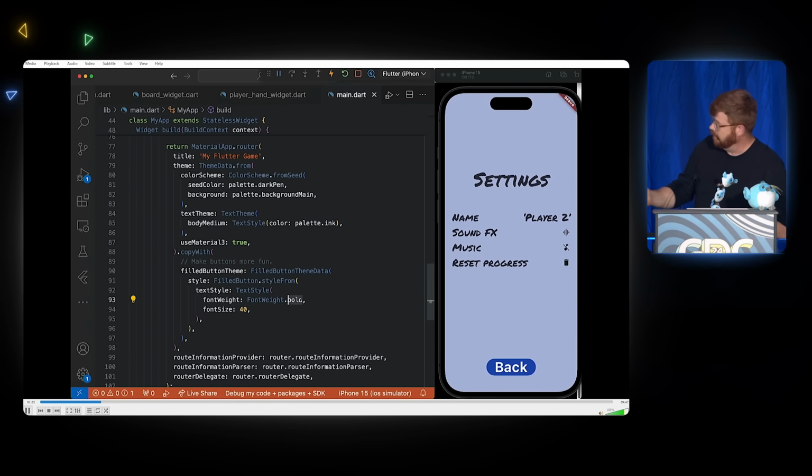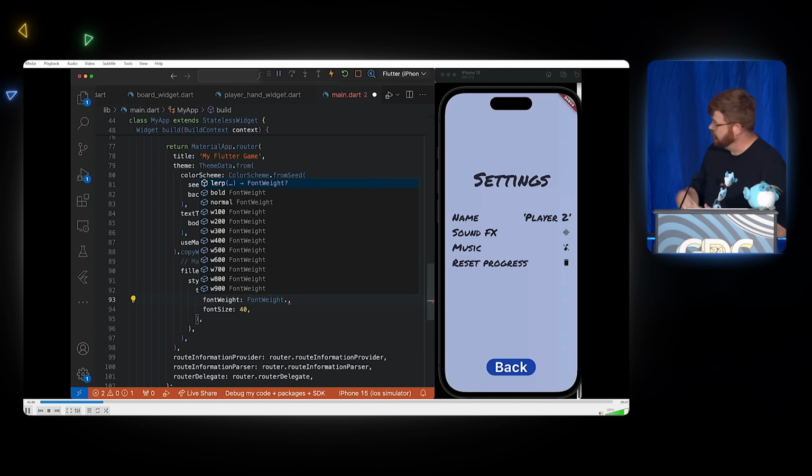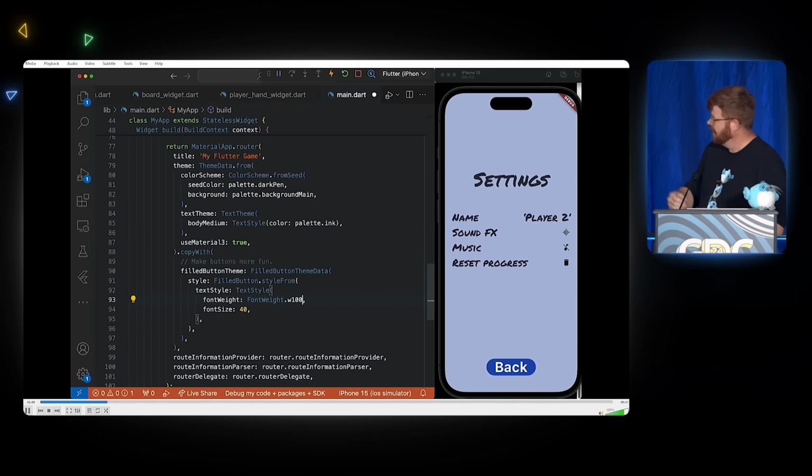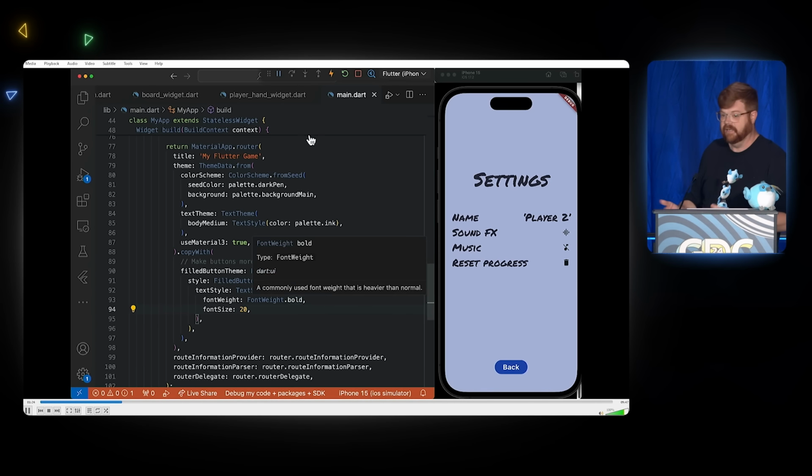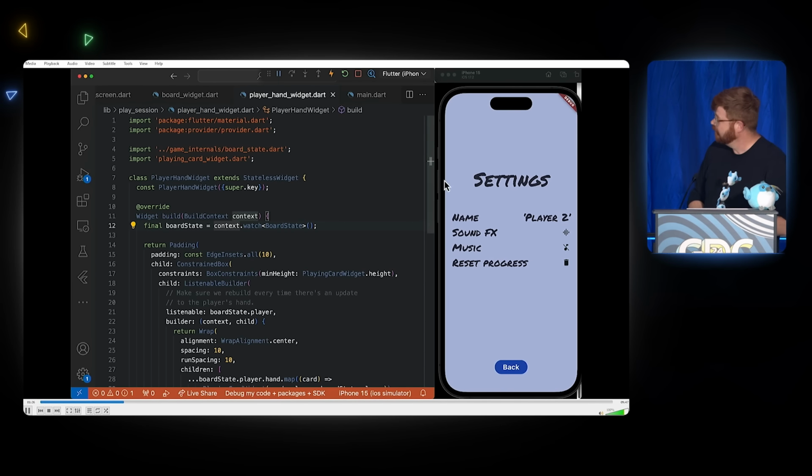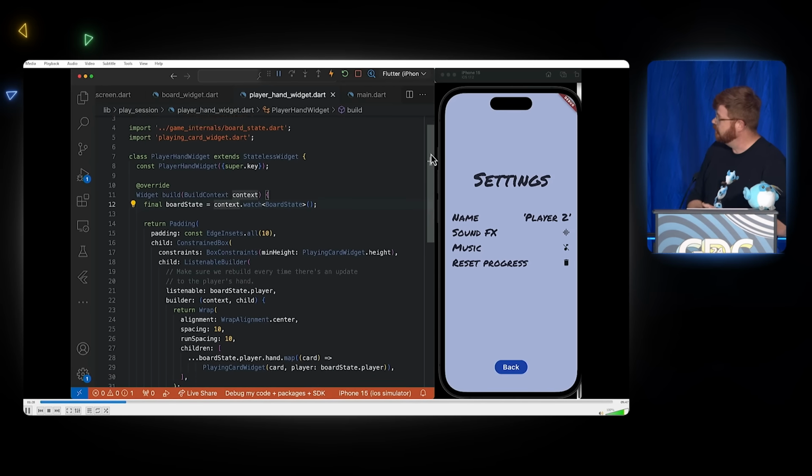And so I could come in here and mess around with some other things. I could change the font, for example. I could tweak the size, change this to a lighter font. And I don't lose my state of navigation, and I don't lose the data that's present in memory. Those things hang out, and I can tweak things and see how they work, which for somebody who is better at recognizing good design rather than producing it in the first place, that's very helpful for me. But let me show you how to put some widgets together.